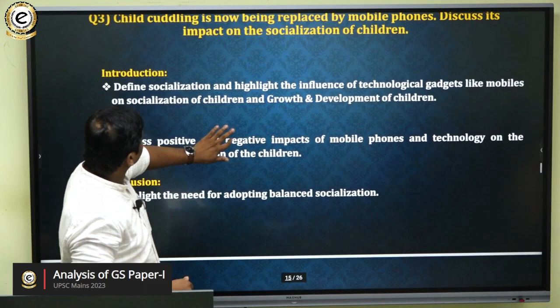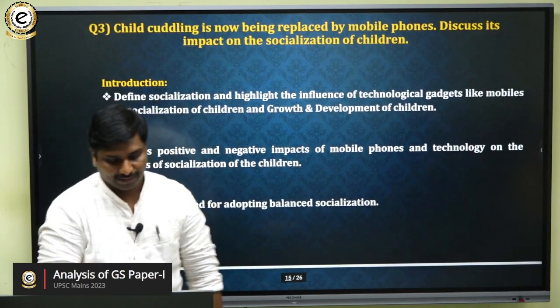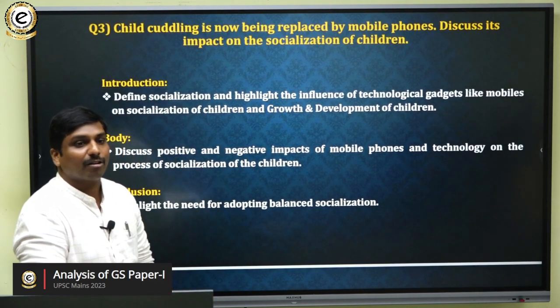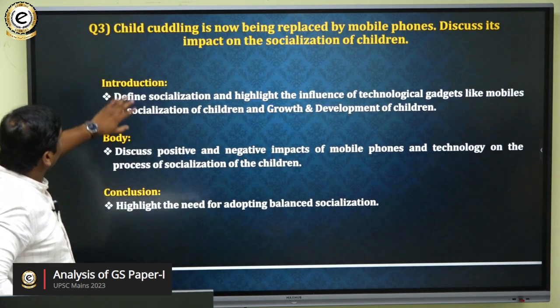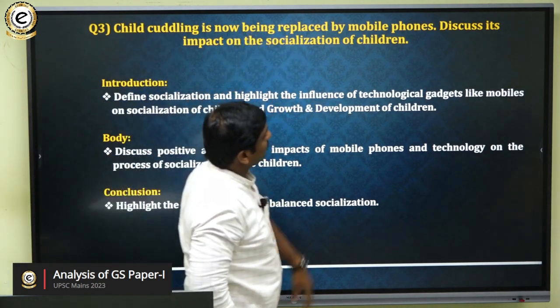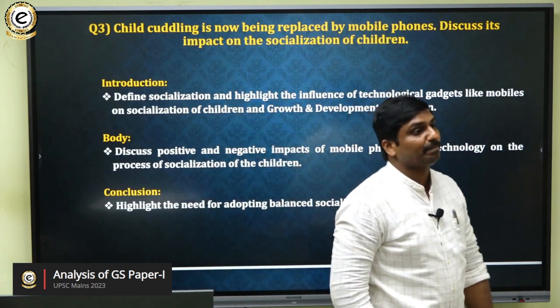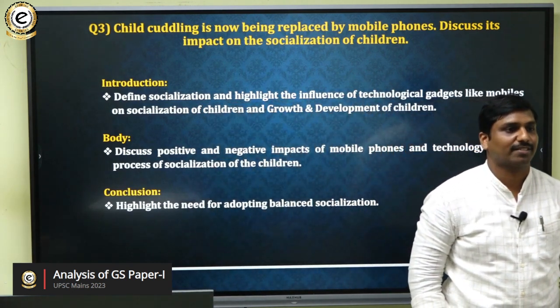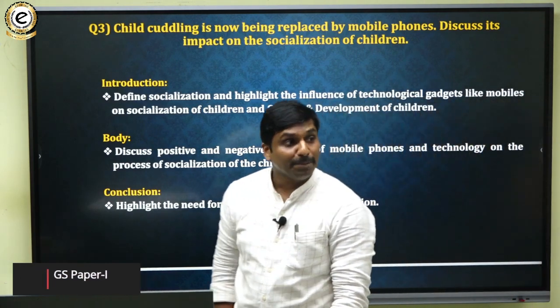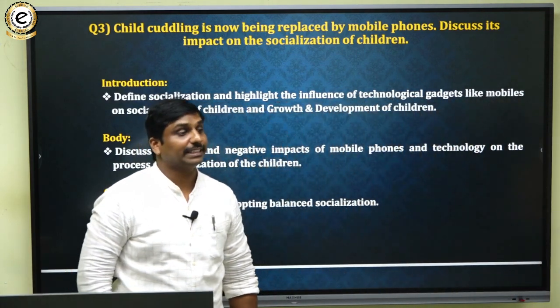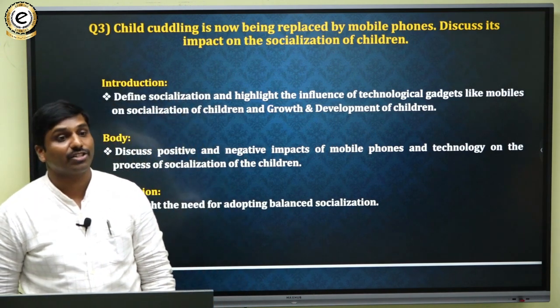So then the next question is related to the impact of technology on the socialization process. Look at the question: child cuddling is now being replaced by mobile phones, discuss its impact on the socialization process. So in this society, one of the important problems with the aftermath of development of technology is this.